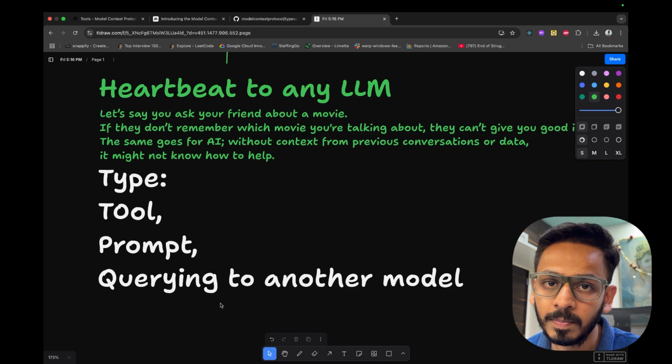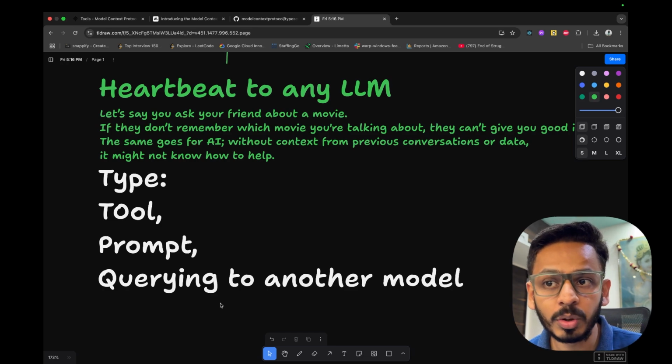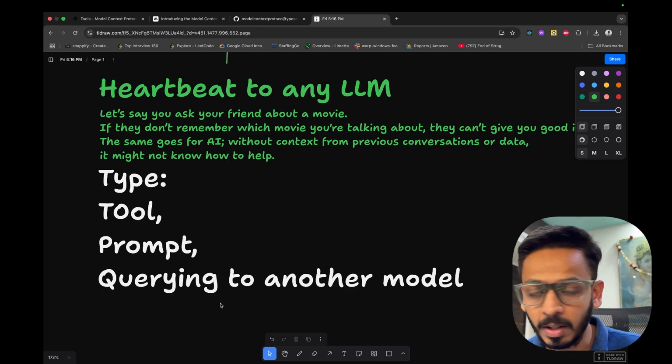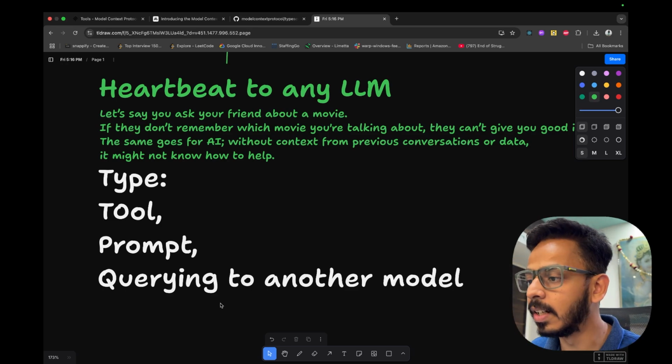Firstly is the tool. You can use different tools, or you can build different tools that can be used by the LLM for different kinds of tasks. We'll get into this in detail later.